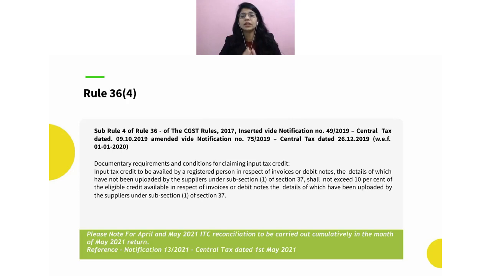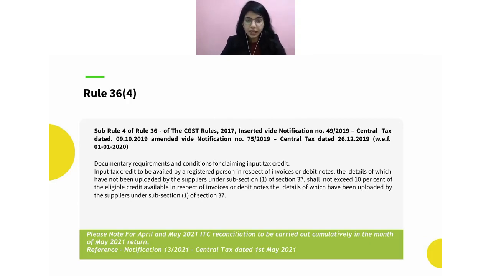So that is the only condition which was written in our section 16. They never talked about whether the invoices have been uploaded in the GSTR 1 of the supplier or not. So that was never there. If my supplier has filed his GSTR 3B, and I know it's a summary section, I don't know whether they have deposited the taxes in respect of the purchases I have made from that particular supplier, or are there certain other transactions, right? So, mere fulfilling the condition that this supplier has filed GSTR 3B, can I just go ahead and claim the ITC in my GSTR 3B? That would be the thing which will always come into our mind, right?